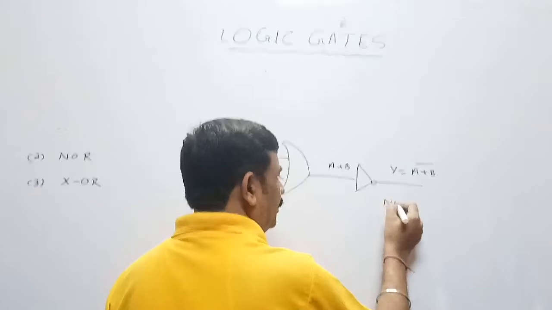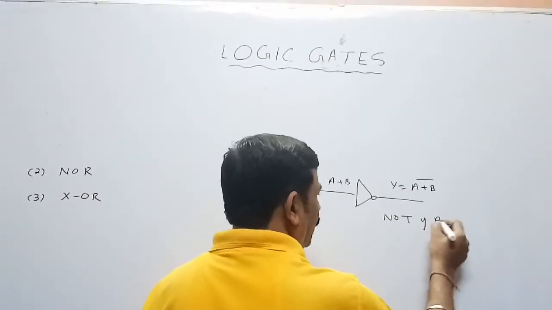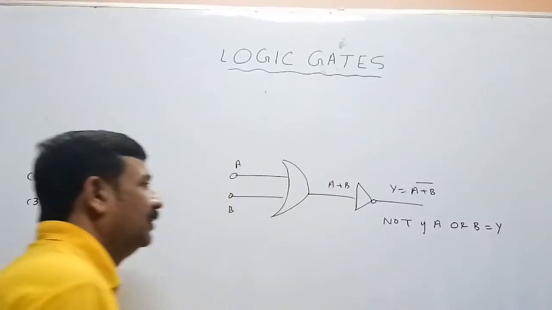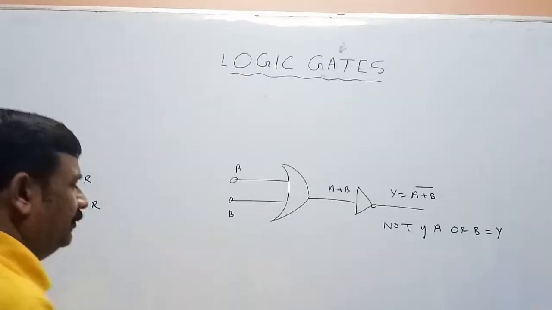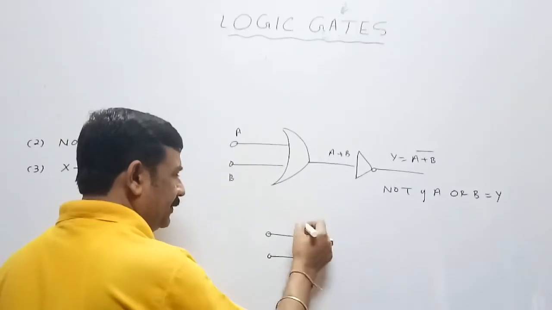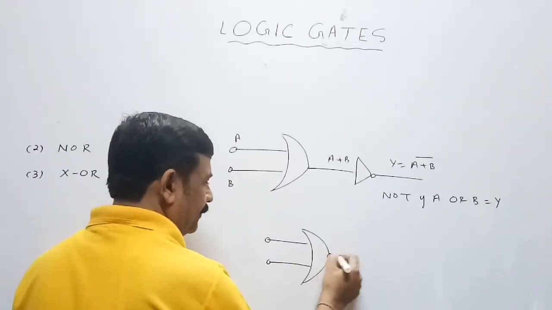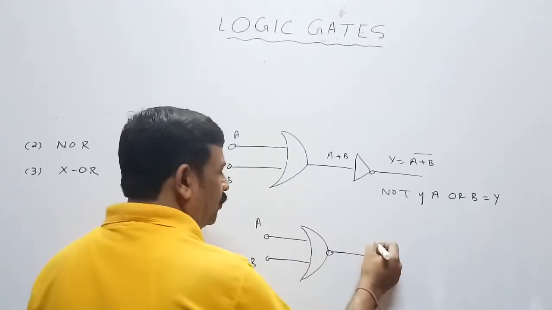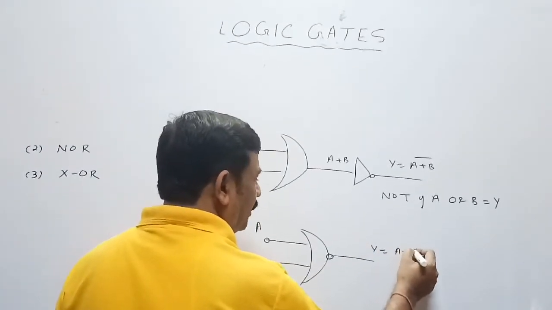How do we read it? NOT of A or B is equal to Y. When we combine them, we write the symbol of NOR, where inputs are A and B, output is Y, which is NOT of A or B.